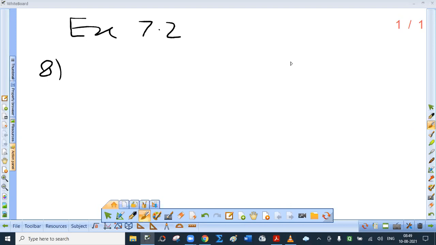Next line. The dealer has a space to store at the most 60 pieces. Therefore, X plus Y less than or equal to 60.